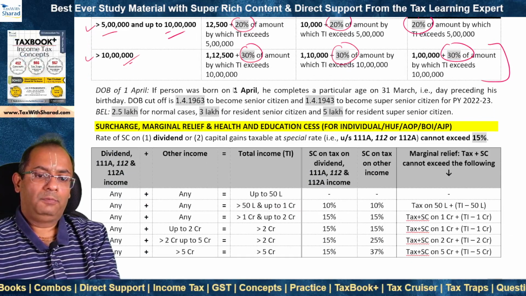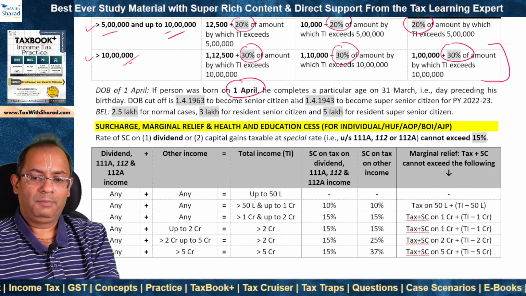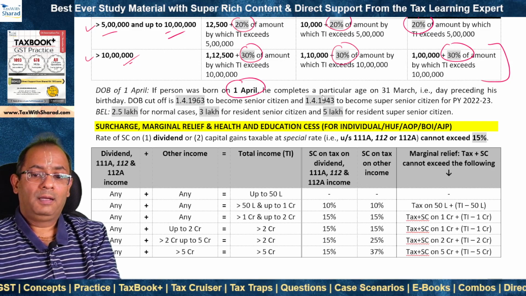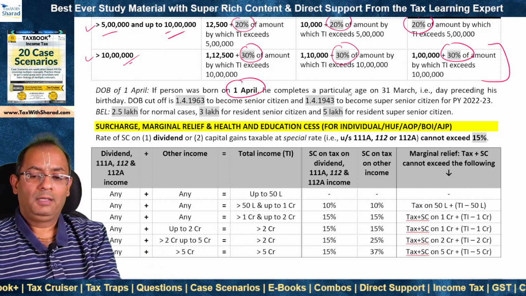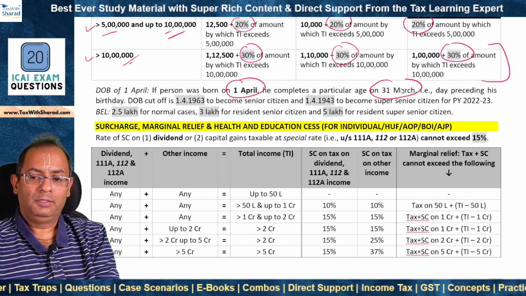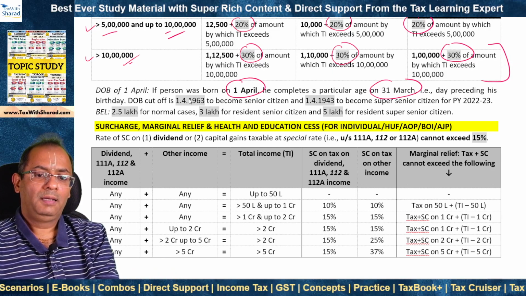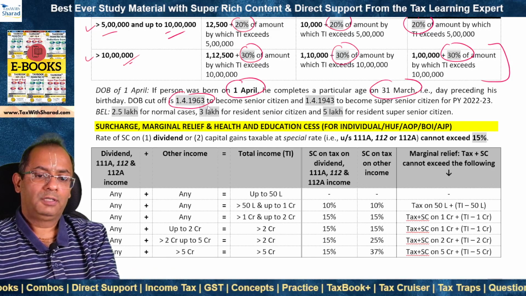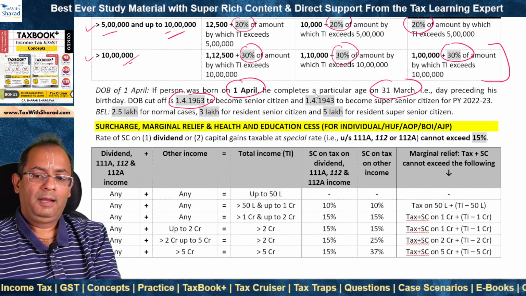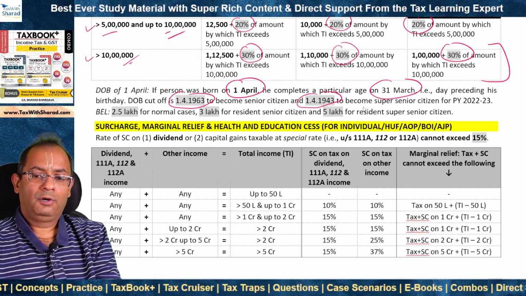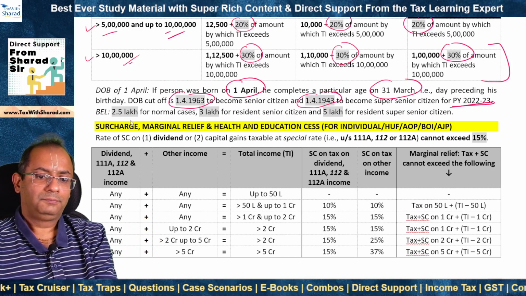Now, what if the date of birth of a person is 1st of April? So, if a person was born on 1st of April, when would he complete a particular age? On 1st of April or on 31st of March? So, he completes a particular age as on 31st of March, that is the day preceding his birthday. For reference, you may note the cutoff date of 1st April 1963 for a person to become a senior citizen and 1st April 1943 for a person to become a super senior citizen for previous year 22-23.